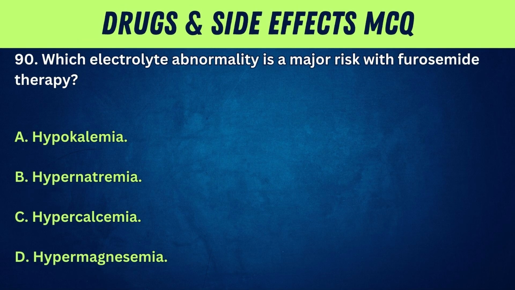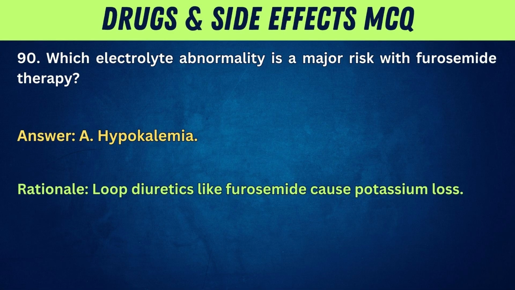90. Which electrolyte abnormality is a major risk with furosemide therapy? A. Hypokalemia. B. Hypernatremia. C. Hypercalcemia. D. Hypermagnesemia. Answer: A. Hypokalemia. Rationale: loop diuretics like furosemide cause potassium loss.